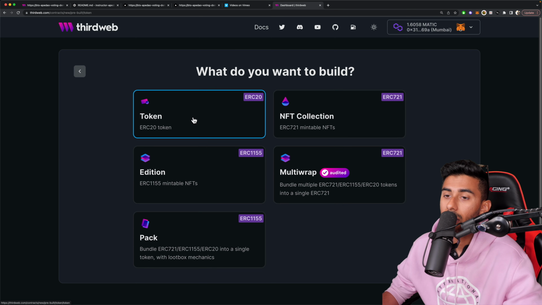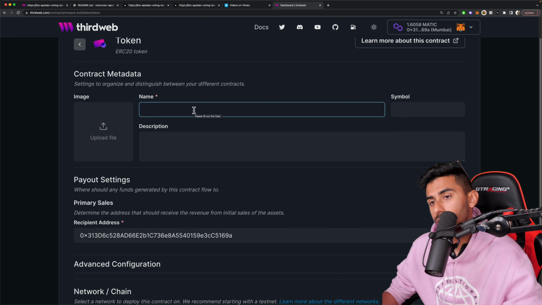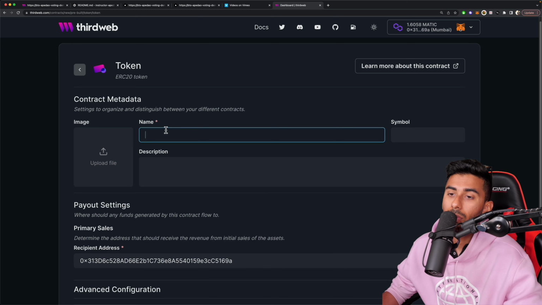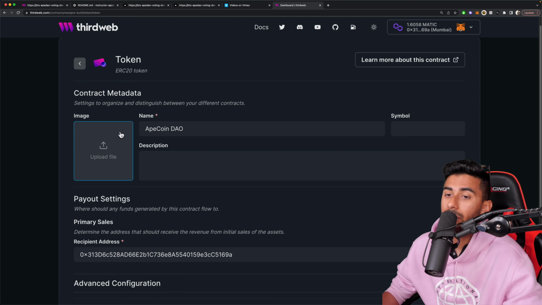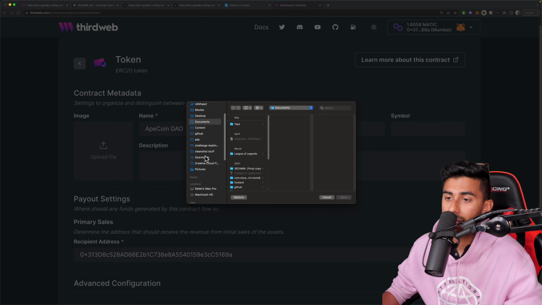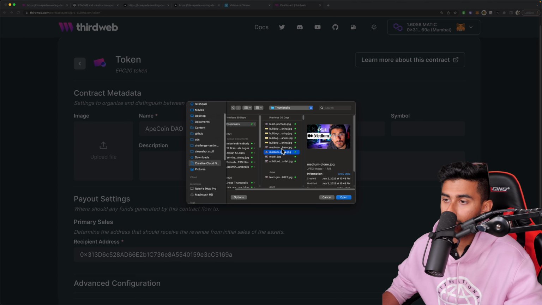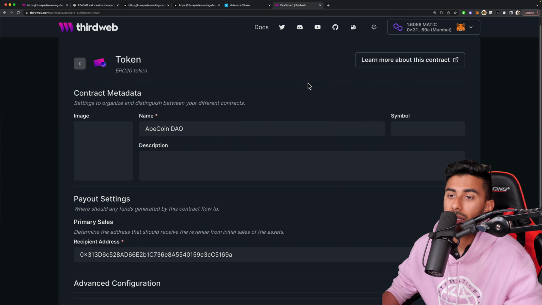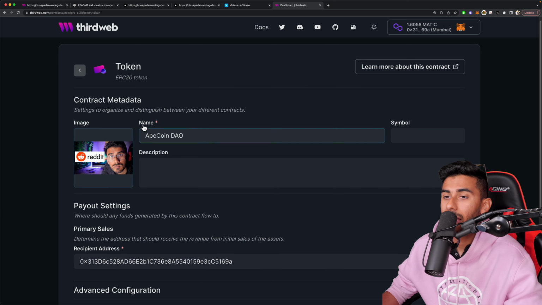So let's click this and we're going to choose token. And inside of our token, I'm going to give it a name. I can go ahead and call this the ApeCoin DAO. And you could give it whatever image you want. I'll probably choose some random image. Well, that looks like it has a little monkey in it, so I'll just give it that. You should give it an actual DAO image so that it looks cleaner that way. And I'll say the symbol is APE for this.